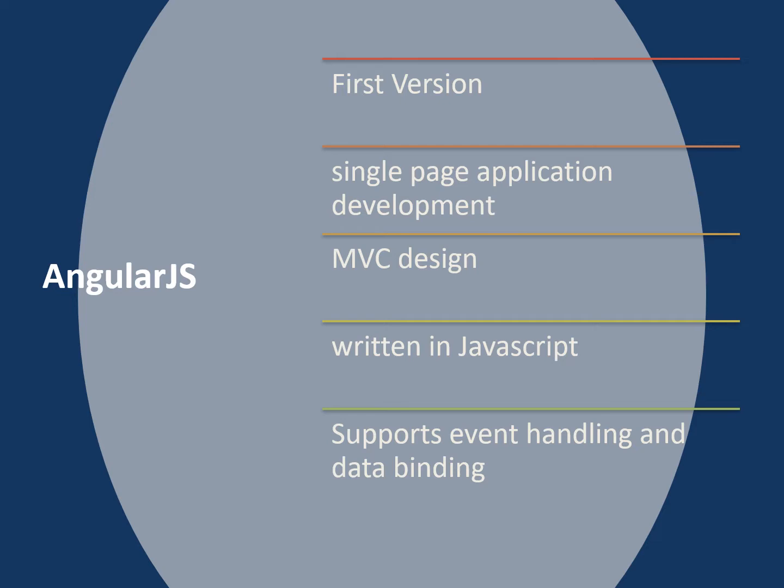All of you might have an idea about model view and controller. Let me just describe what it is. Model is actually responsible for handling data. View is kind of a template where the user views the data. Controller controls the interaction between this model and the view. So AngularJS makes use of JavaScript for writing this MVC architecture. AngularJS supports event handling and data binding. Now let's move on to Angular.